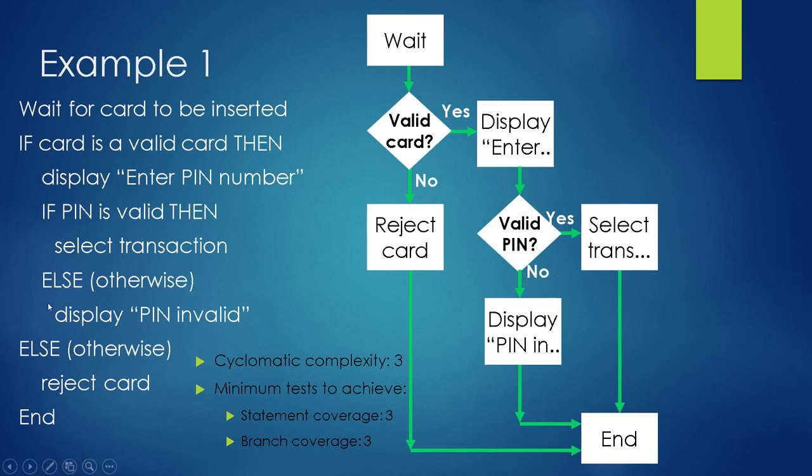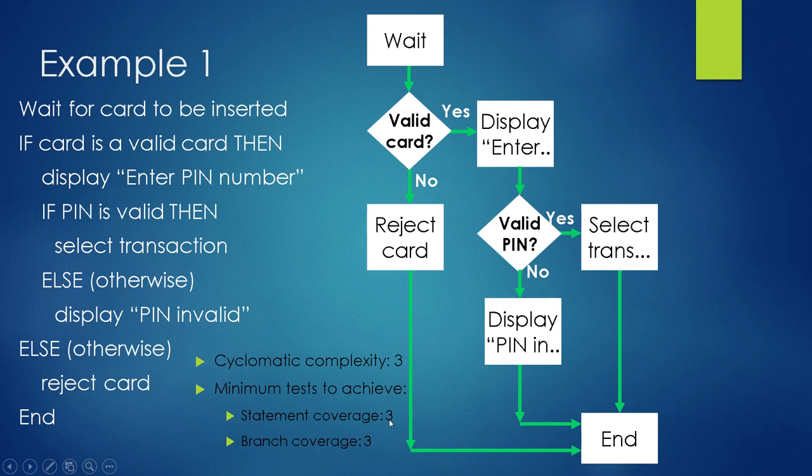In our source code we get the first else and the second else, so 2 else are there. So 1 plus 2 is equal to 3, and we get the statement coverage as 3.